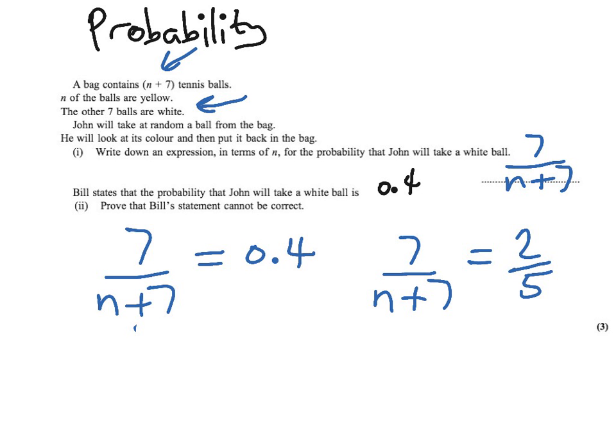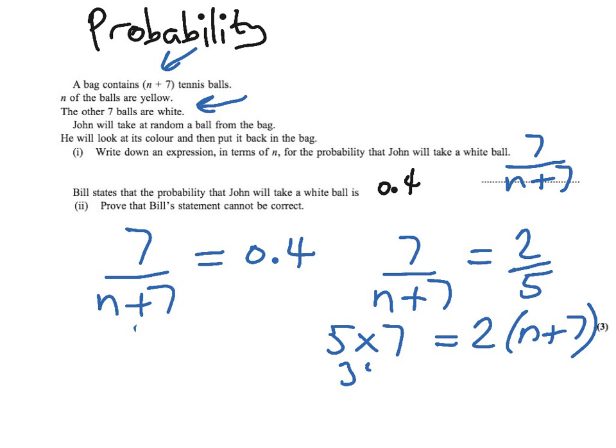And now all I'm going to do is just to rearrange this equation. Now, the purpose of this video is not to detail all the rearranging, but how to answer this particular probability question. So if you're not sure about this rearranging, then you need to ask for some help on this. So to rearrange this, let's get rid of the denominators. And so on the left hand side here, I'm going to have 5 multiplied by 7, and multiplying the other side, I've got 2 multiplied by n plus 7.